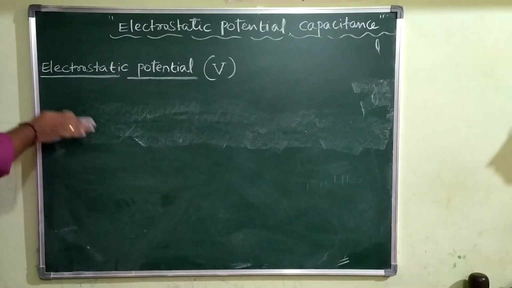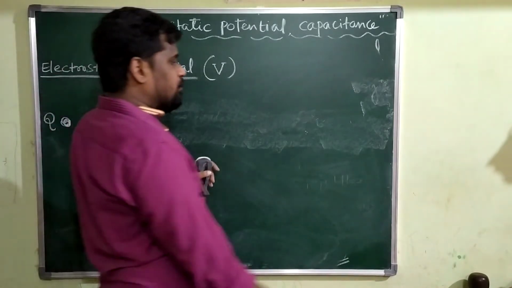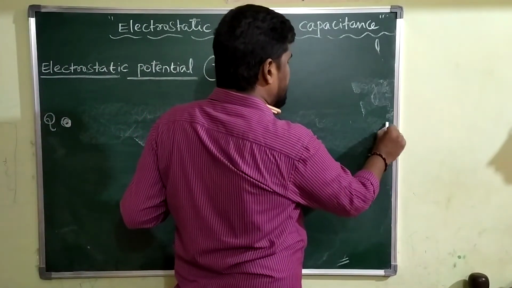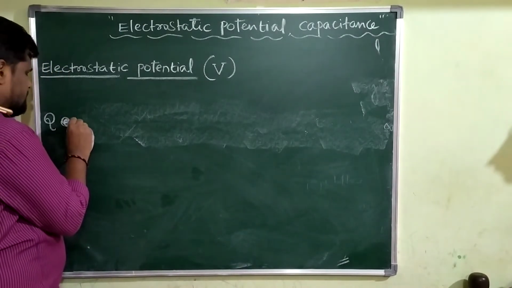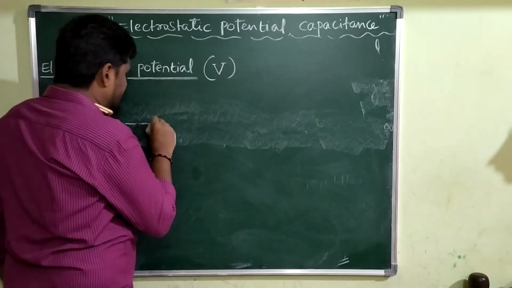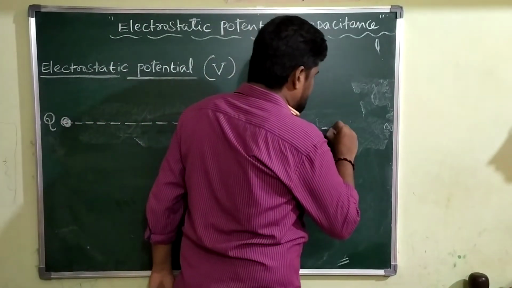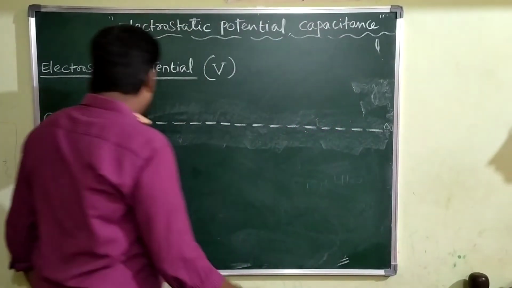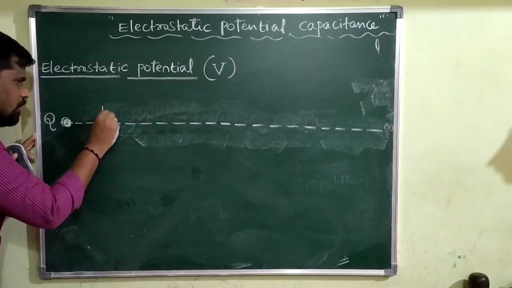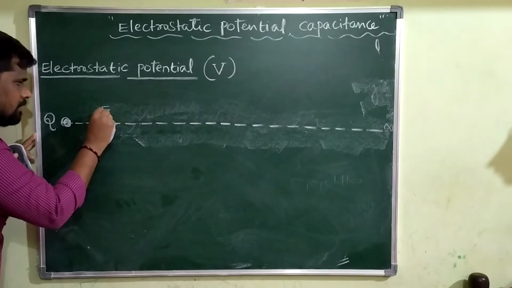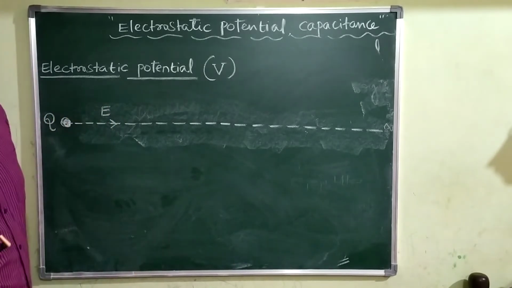This is the direction of the electric field produced by the source charge, away from the charge.